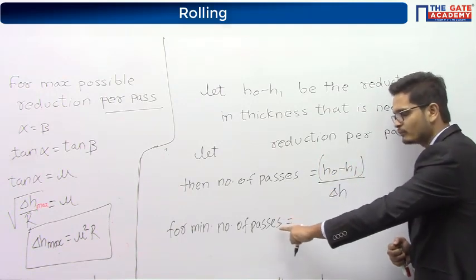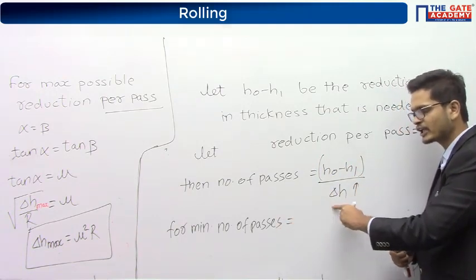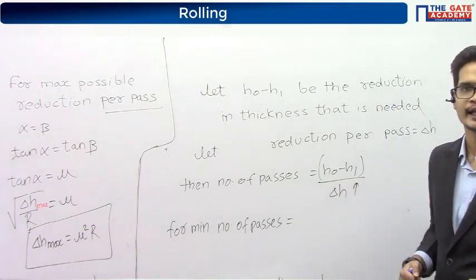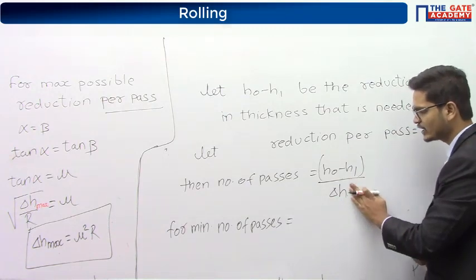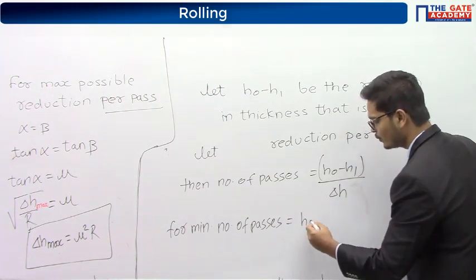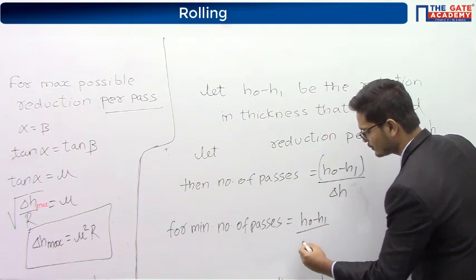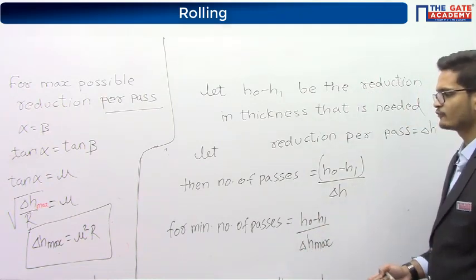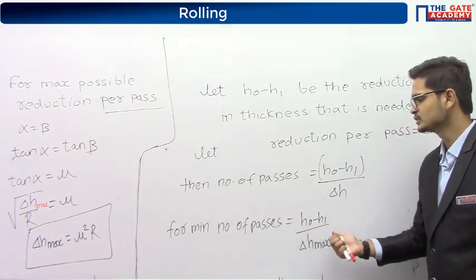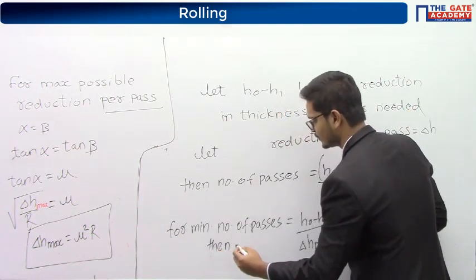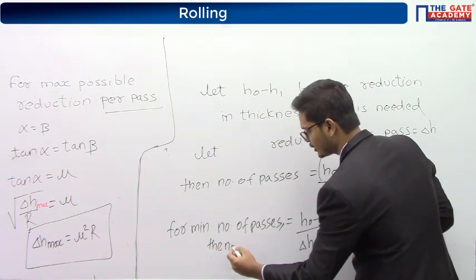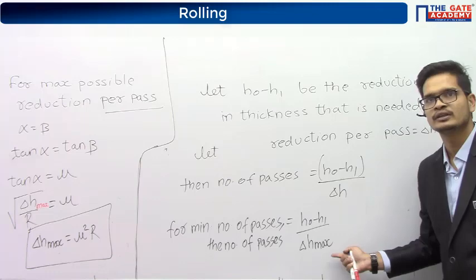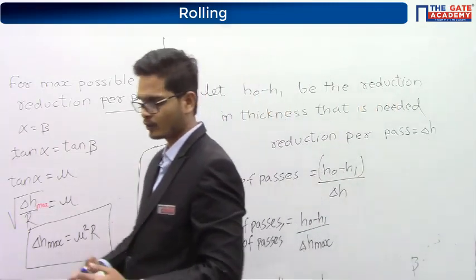For the number of passes to become minimum, delta H will have to become maximum. It means they are talking about delta H max. Therefore, for minimum number of passes, the number of passes is equal to H0 minus H1 upon delta H max. Okay, understood?